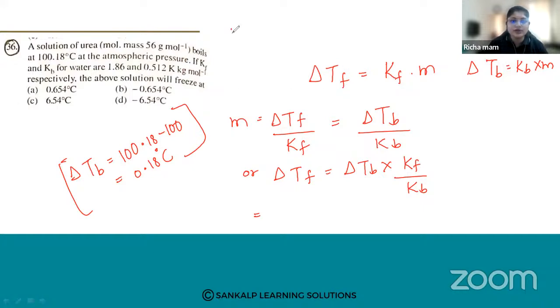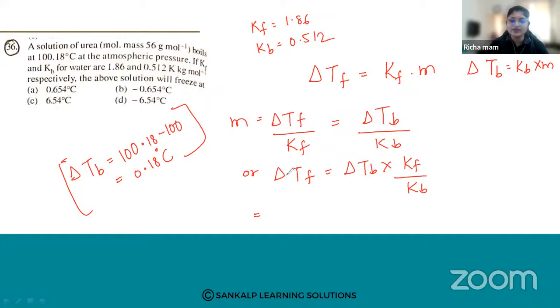The molecular mass is given as 56. What we want is delta Tf. The Kf value is 1.86 and the Kb value is 0.512.